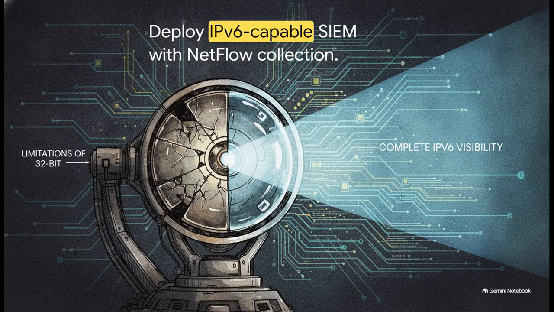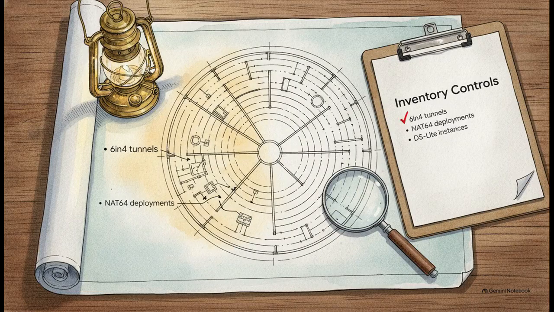If your flow records are only capturing 32-bit IPv4 addresses, your SOC is completely blind to the actual source and destination of these modern attacks. It's like trying to find a needle in a haystack with your eyes closed. And visibility goes hand in hand with inventory. You can't protect what you don't know exists, right?